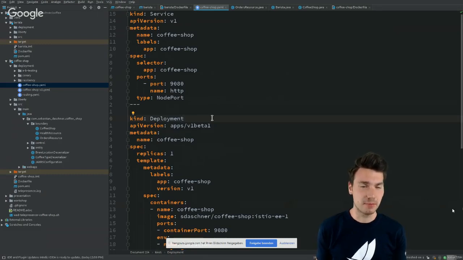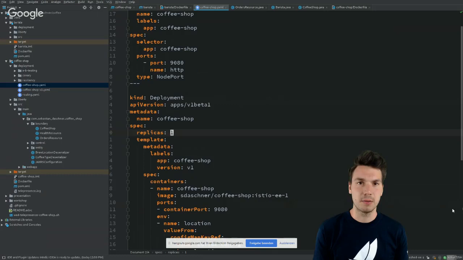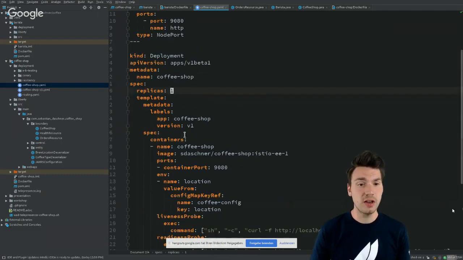So, for example, if we have a running instance, a running container, and now we want to deploy a new version or scale up or down, instead of creating a pod directly, we create a resource that manages pods for us. And this is the deployment. And we can say, now please provide one replica, one pod of the following specification, for example, with the following Docker image that we just built, and run that.